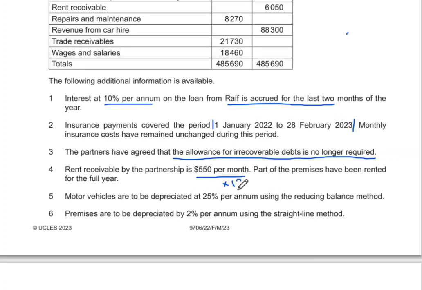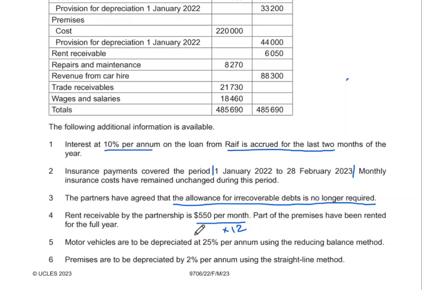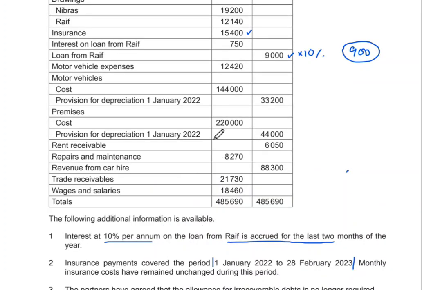Part of the premises have been rented for the full year. Okay, motor vehicles are to be depreciated at 25% per annum using the reducing balance method. So we'll simply take the motor vehicles cost, deduct the provision for depreciation, and we'll get the net book value.